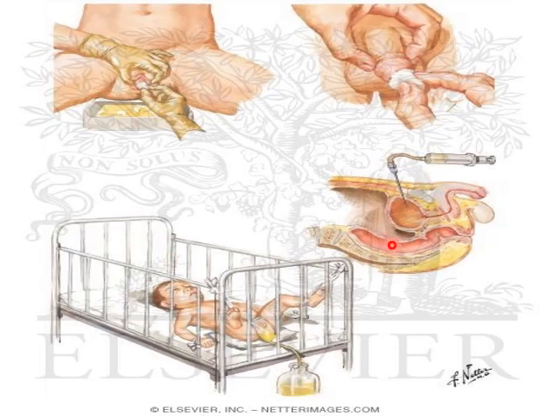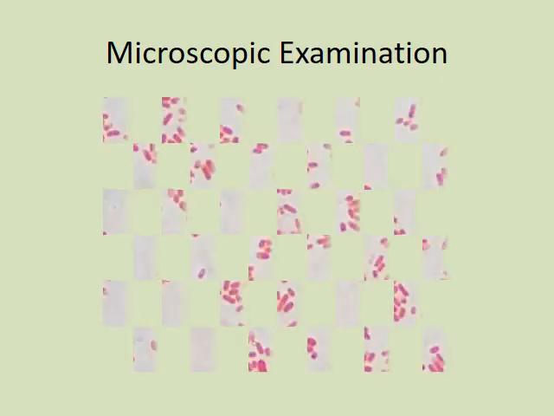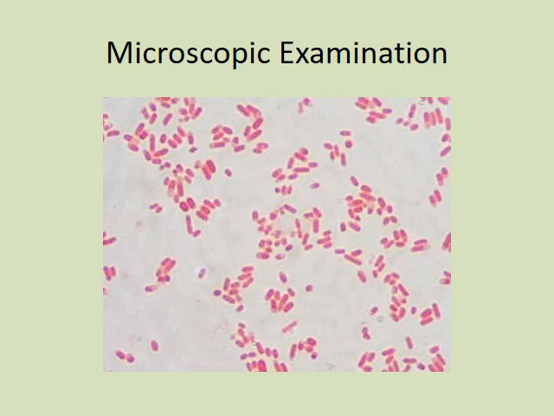Then we could also use suprapubic aspiration of the urine from the bladder, but it is recommended for patients who are comatose or infants. Also, in a catheterized patient, urine can be collected, but this urine should be collected only from the catheter tube, which should be done after clamping and disinfecting, and never from the bag. After collection of the sample, we shall go with the microscopic examination and further conduct Gram staining.